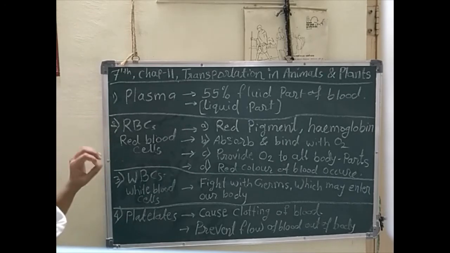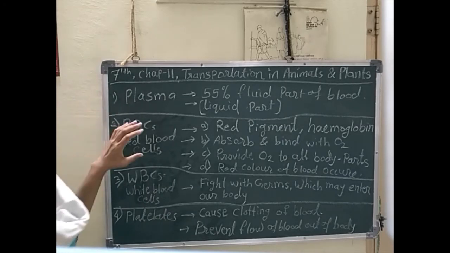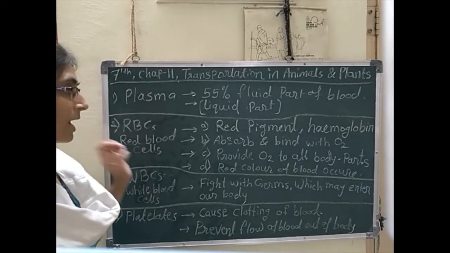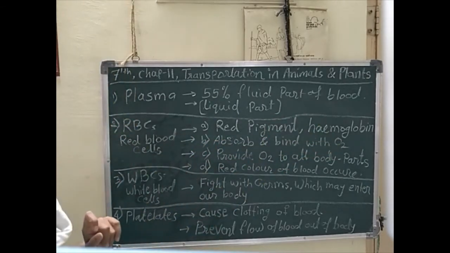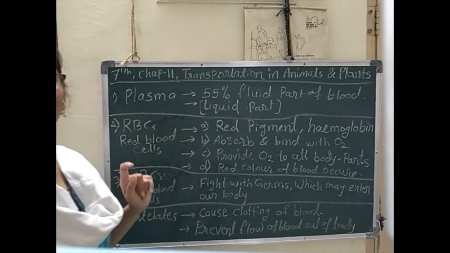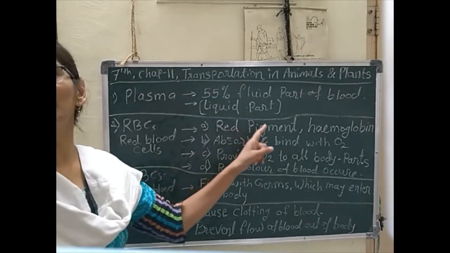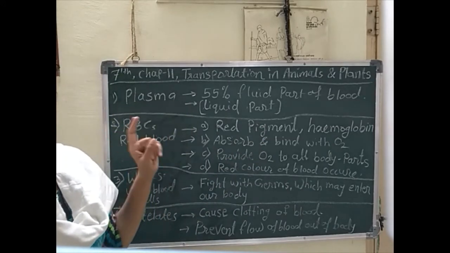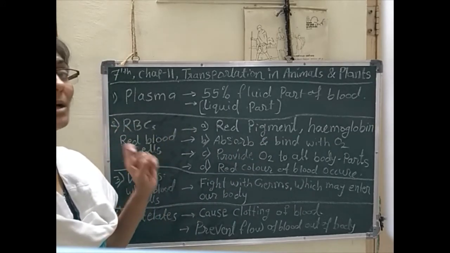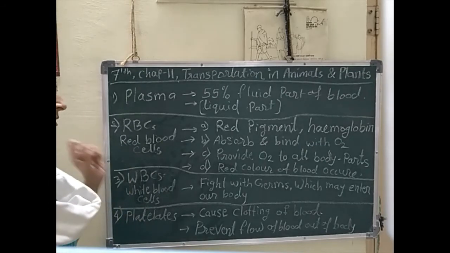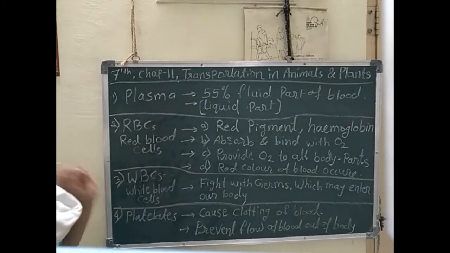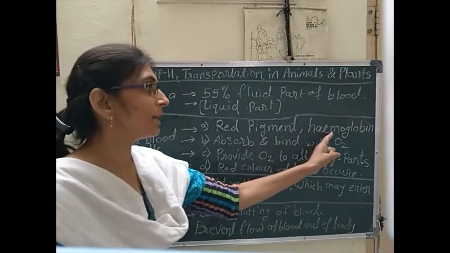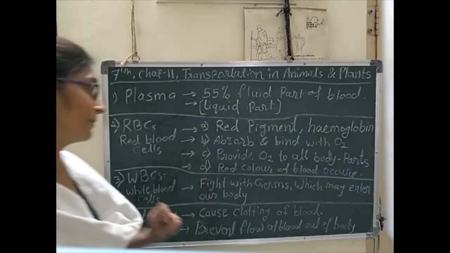It has the highest density among all the parts. As it has higher density, it is solid in nature, and these are the red pigment hemoglobin. These are RBCs. Due to this red pigment, the blood appears red in color. So the red color of the blood appears due to this red pigment in RBCs, which also contains hemoglobin.